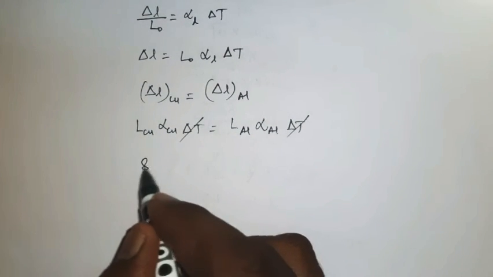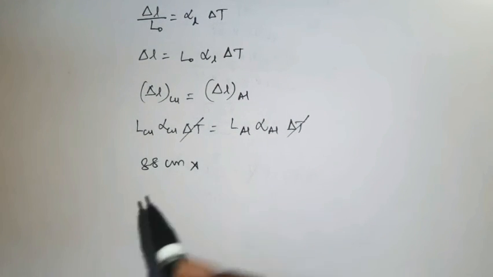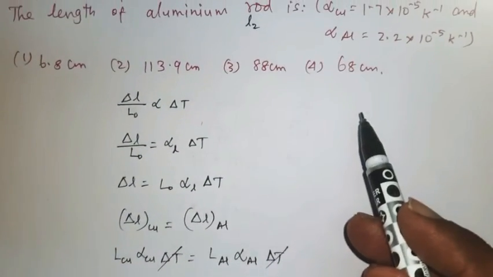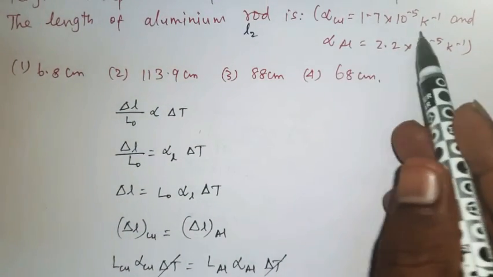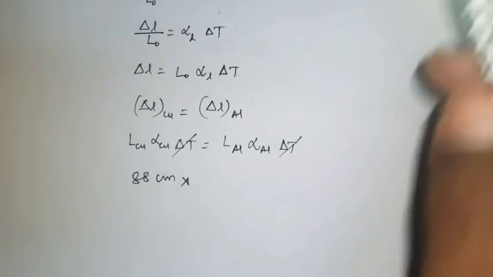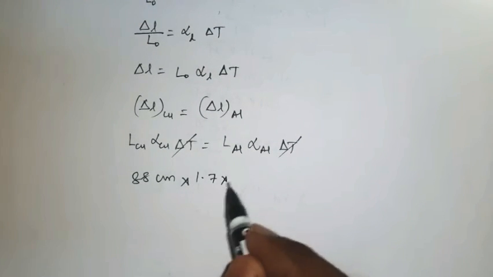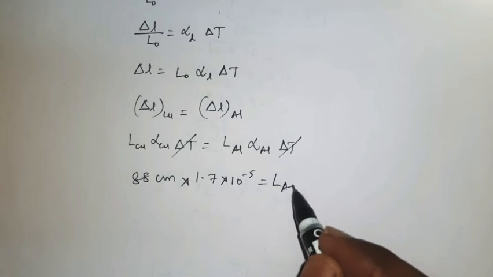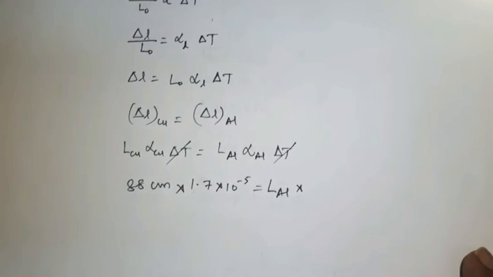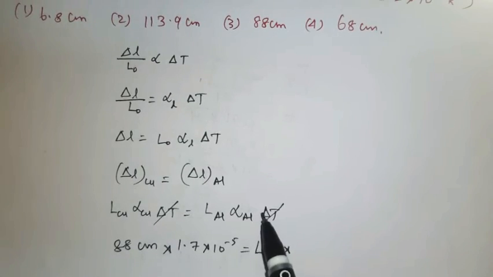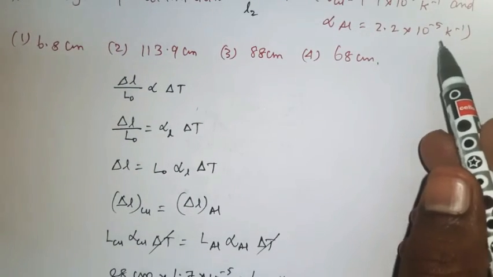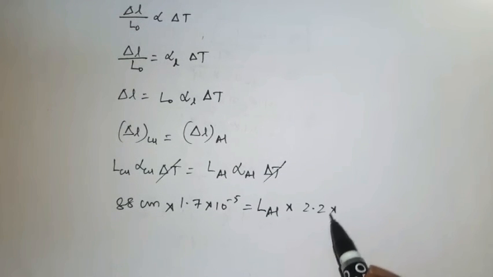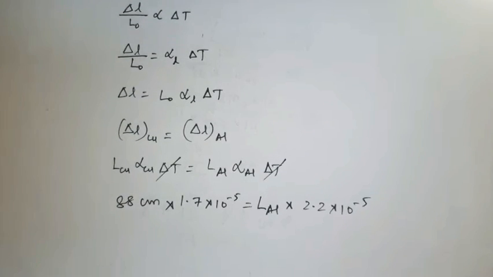Now L Cu, the length of the copper rod, they gave 88 centimeter. Then the coefficient of linear expansion for copper, they gave 1.7 into 10 power minus 5, is equal to the length of the aluminum rod, which we are going to find out, into the coefficient of linear expansion of aluminum, 2.2 into 10 power minus 5.